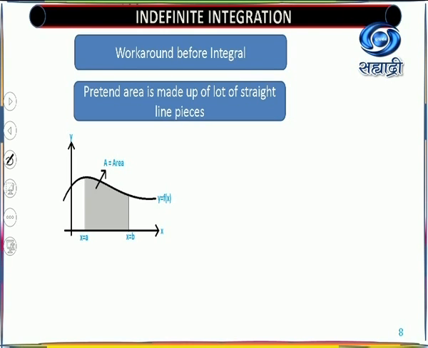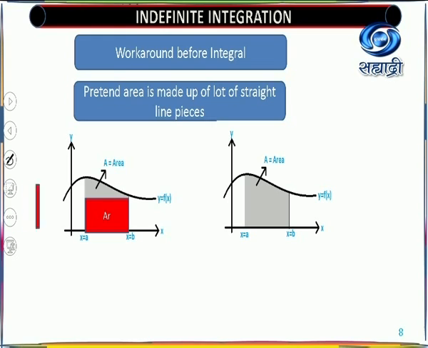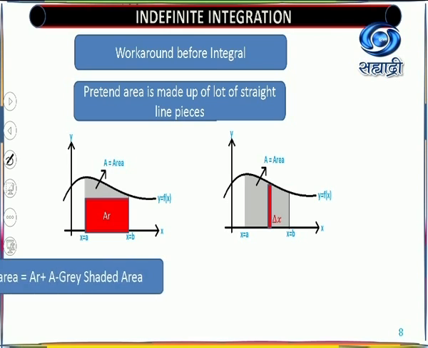Now x equal to a, x equal to b, in this interval we want the area. Look here, if I draw the rectangle inside this curve, it is easy to find out the area, but it is very difficult to find the curved part's area. So in this curved part we start making strips. You take any x, and the other one is x plus delta x, an increment in it.